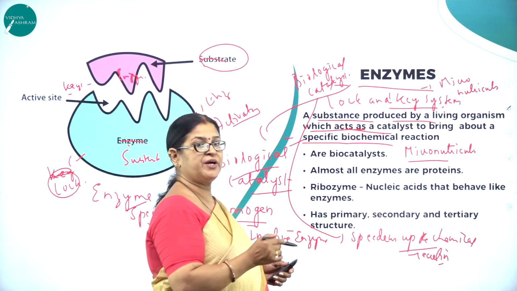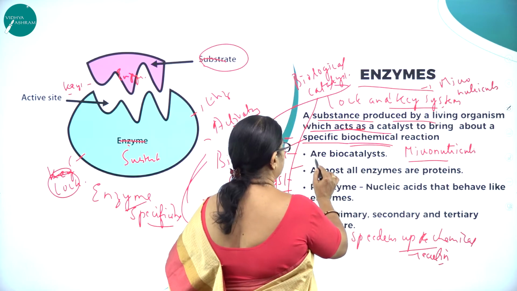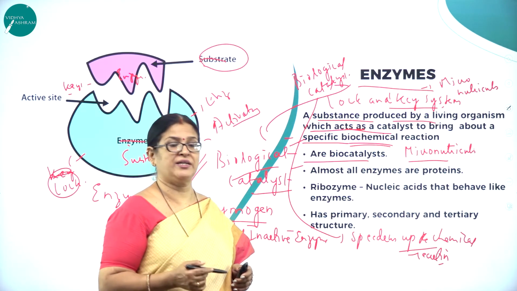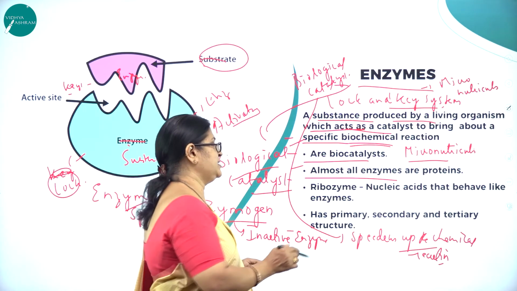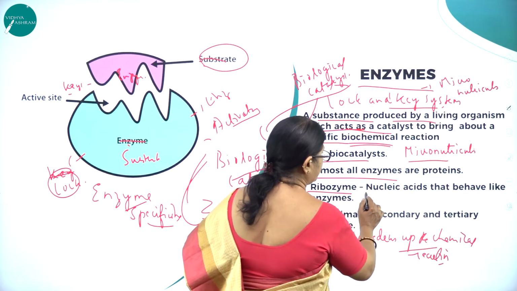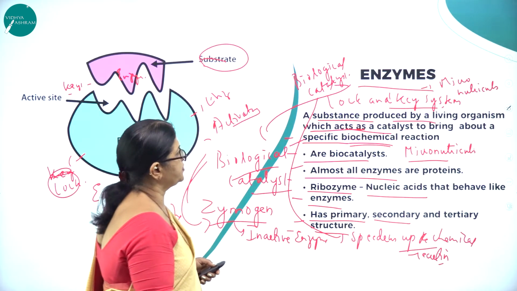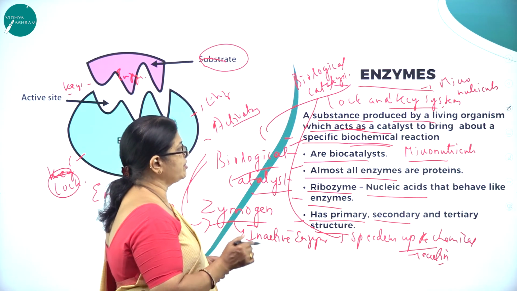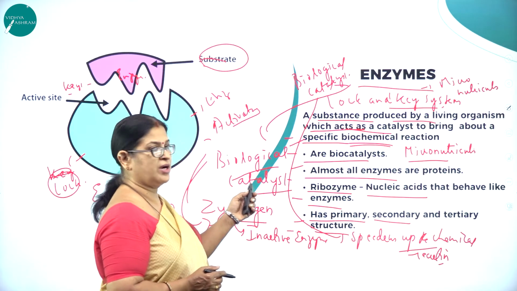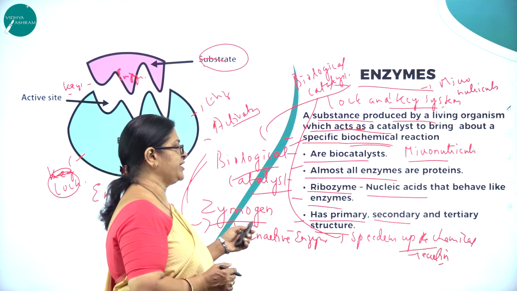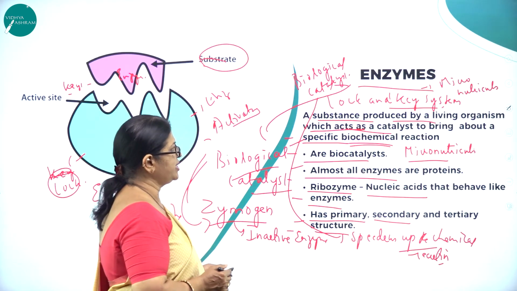So a substance produced by a living organism which acts as a catalyst to bring about a specific biochemical reaction, hence they are called biocatalysts. Almost all enzymes are proteins, but all proteins are not enzymes. For example, we have ribozymes, nucleic acids that behave like enzymes, and they have primary, secondary and tertiary structure.